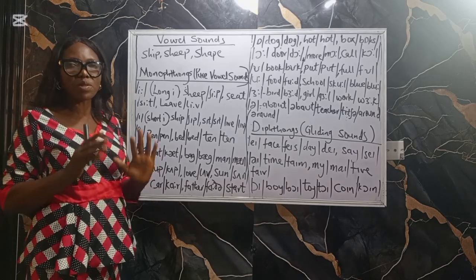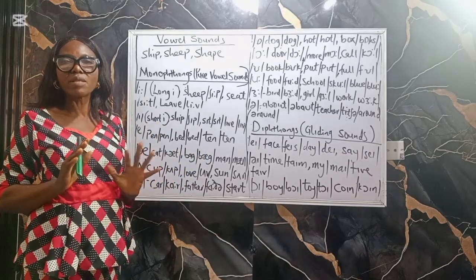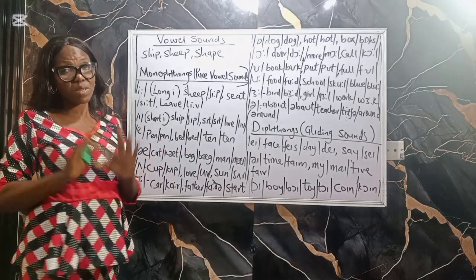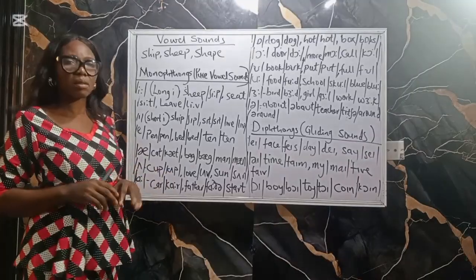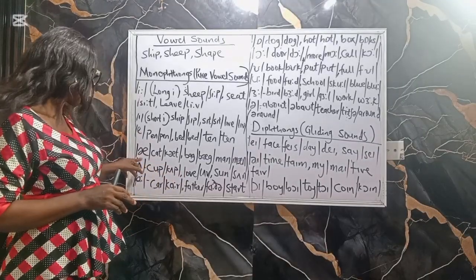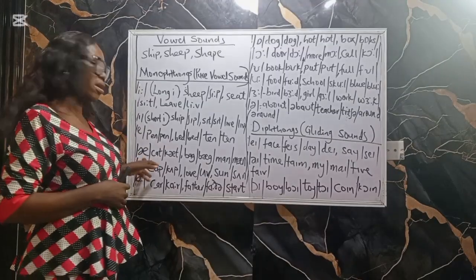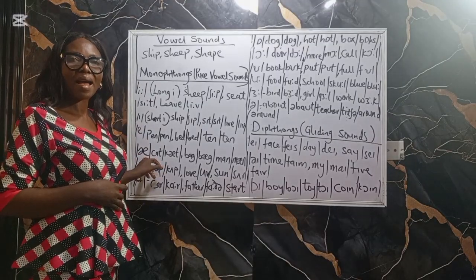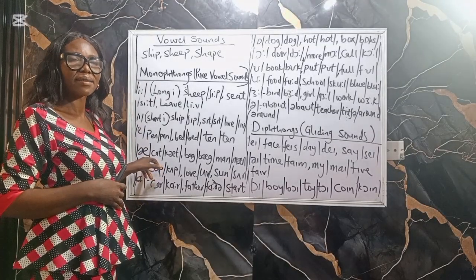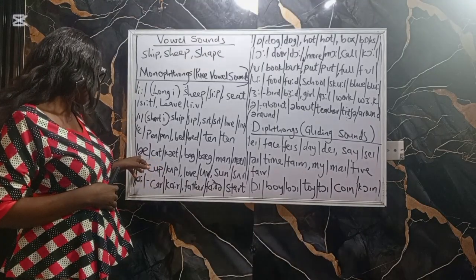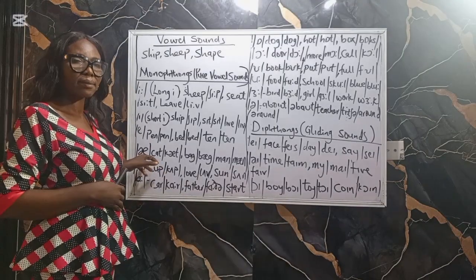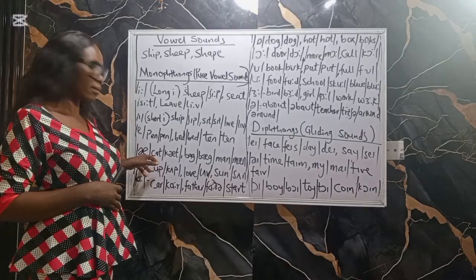Please, your mouth should be spread and your lips open as we pronounce this sound. Your mouth will be wide. Ah. Remember, ah.